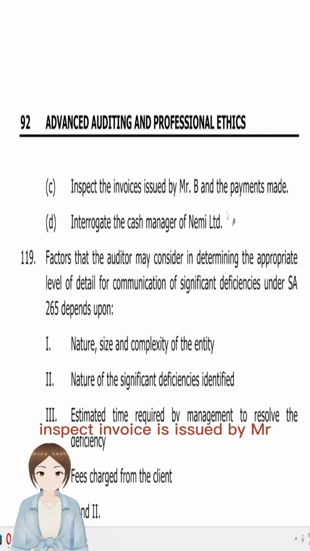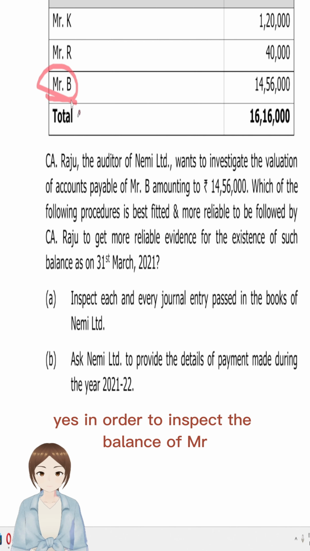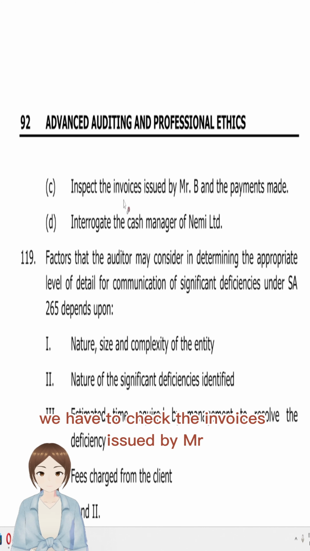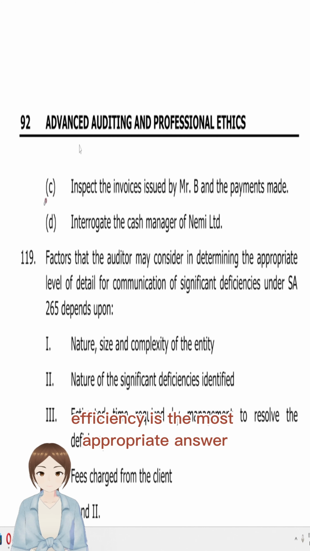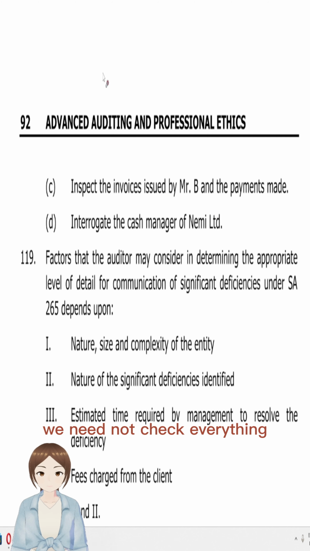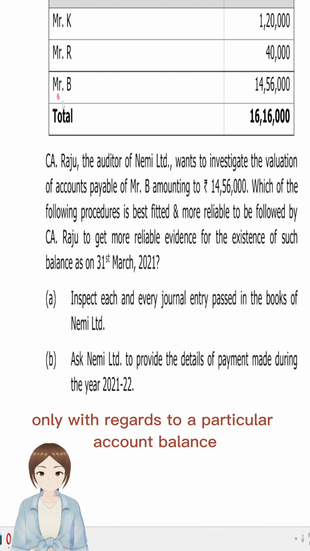Inspect invoices issued by Mr. B and payments made. Yes, in order to inspect the balance of Mr. B, what do we have to check? We have to check the invoices issued by Mr. B and payments made. Option C is the most appropriate answer. We need not check everything; we want to get sufficient and appropriate evidence only with regards to a particular account balance.